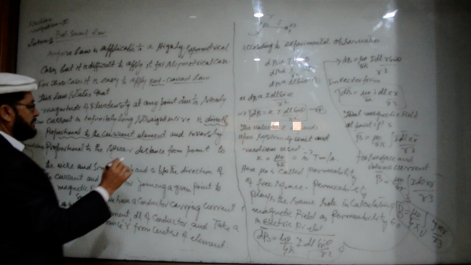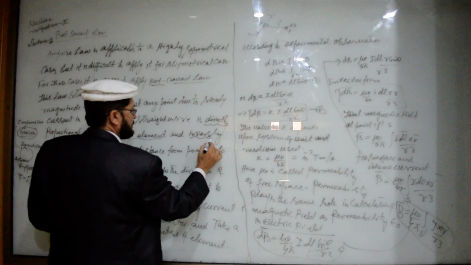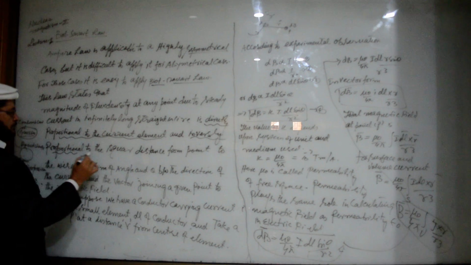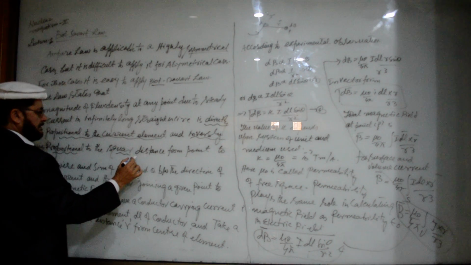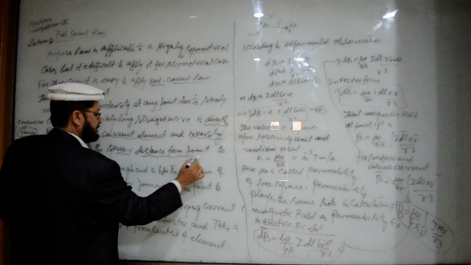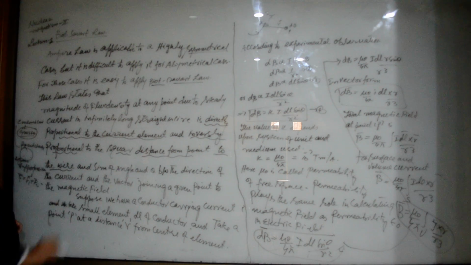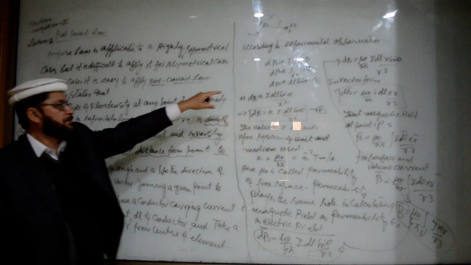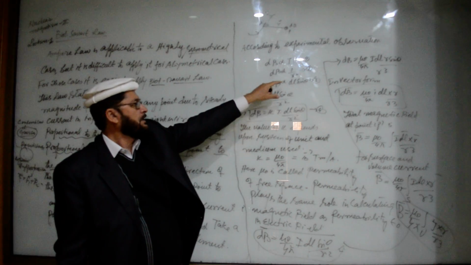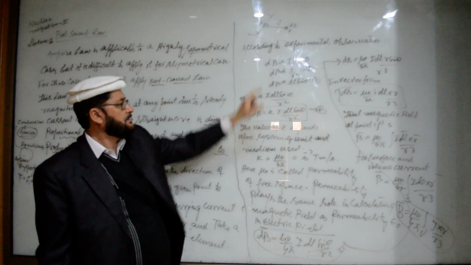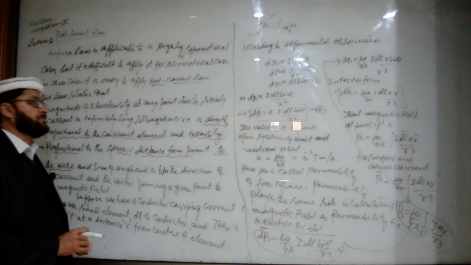And in the second case, dB is inversely proportional to the square of the distance from the point to the wire, and dB is inversely proportional to r square, means if we are going away from the wire, if r increases, then the value of dB will decrease.